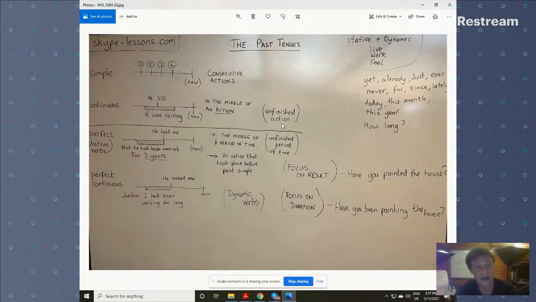This is how I understand the past tenses. And I want you to understand that this is the same as the present tenses, except they're in the past. They're exactly the same. Now, what do I mean? I mean that past simple is for regular consecutive actions. In present simple, they're regular actions that happen every Saturday, every week, every month, every year. Anything that happens regularly is present simple. But past simple is for consecutive actions. But certainly anything that was regularly happening in the past, anything that happened many times, you can use past simple.